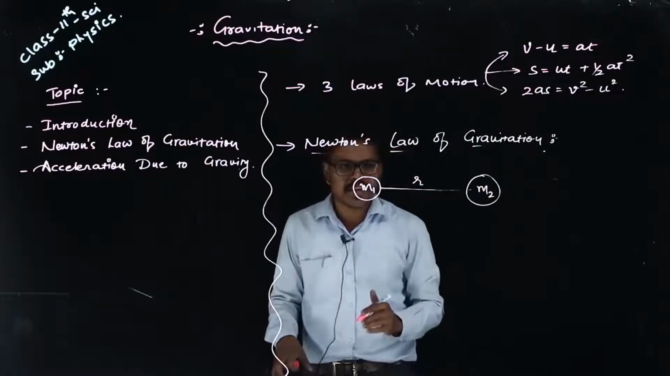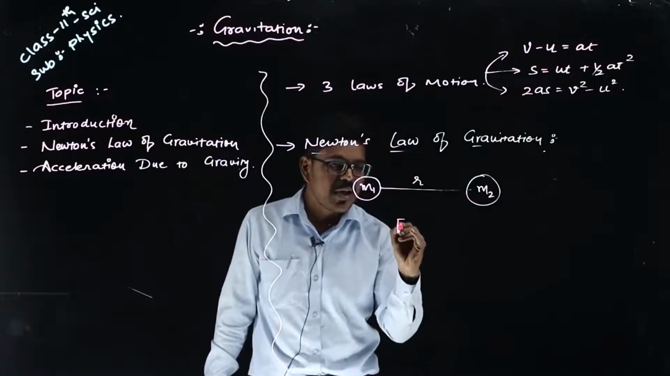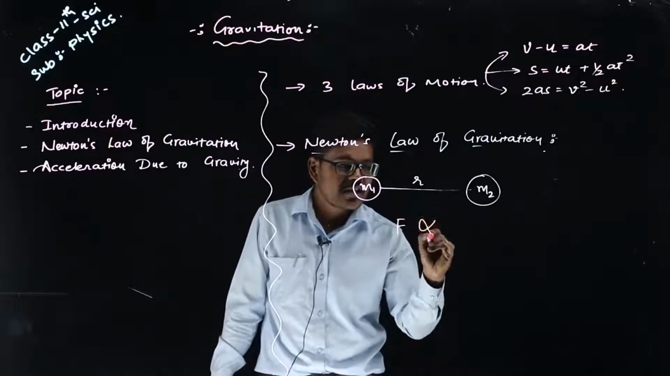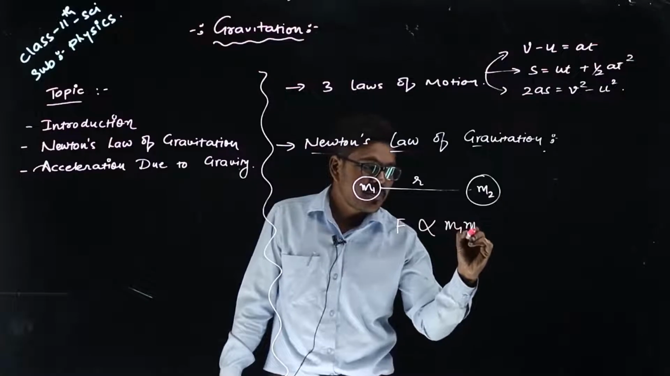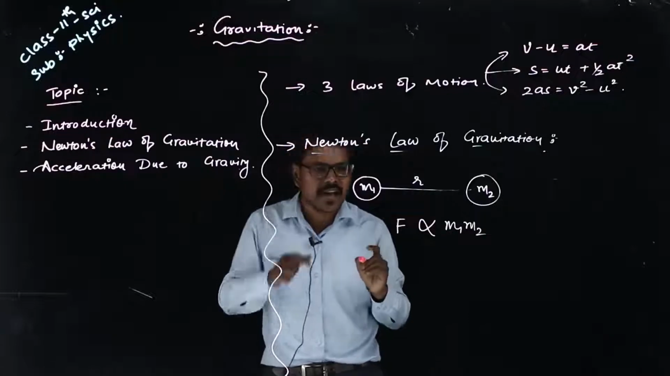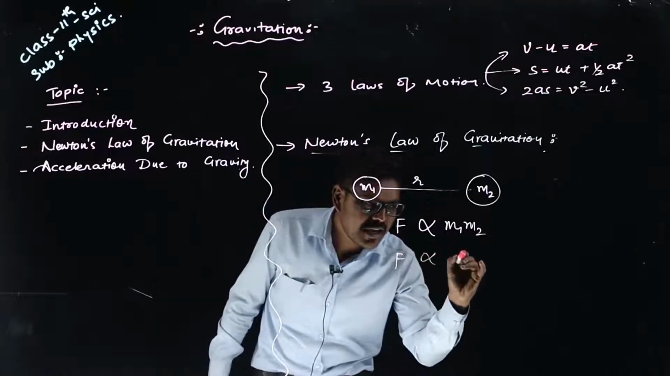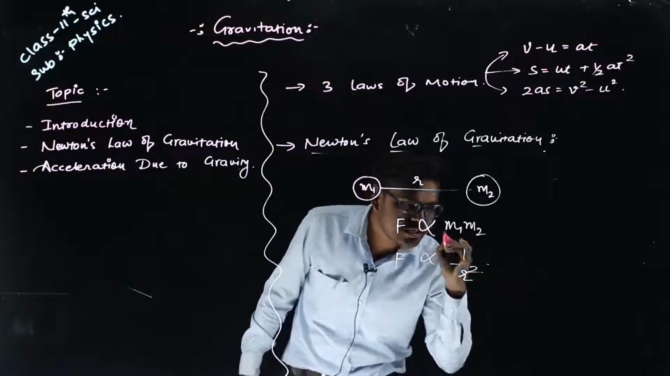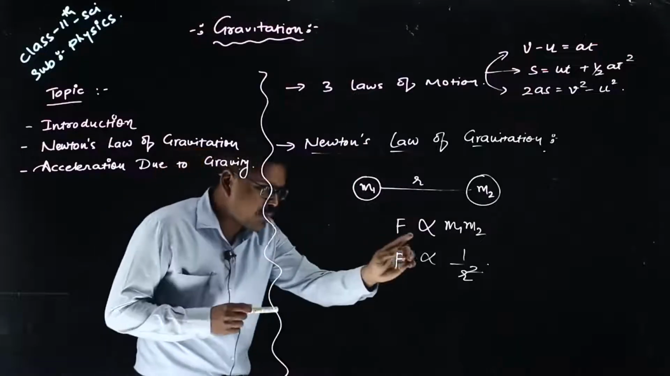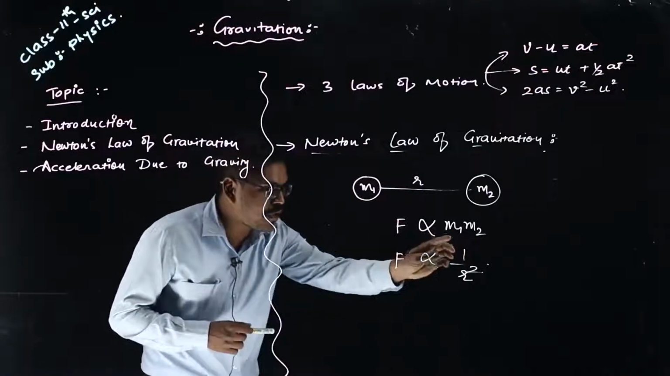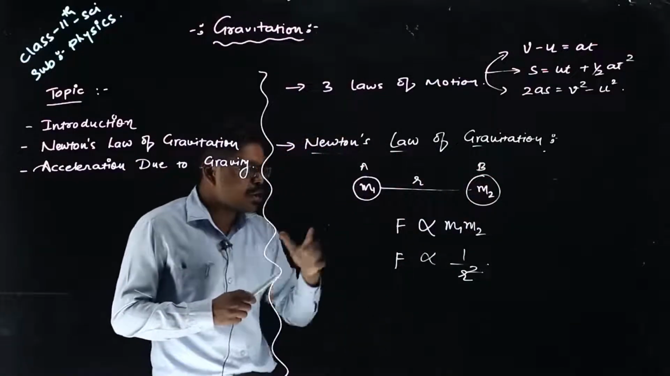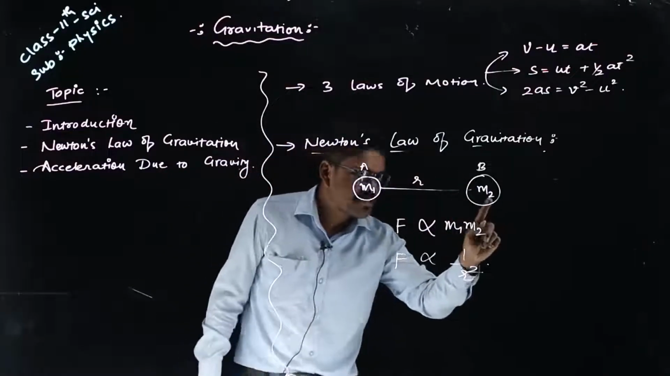So what Newton states is that the force of attraction between them, suppose that is F, the force of attraction, is directly proportional to the product of their masses. And another statement he has given is that F is inversely proportional to the square of the distance between them. So F is directly proportional to m1 m2, where m1 is the mass of object A and m2 is the mass of object B.